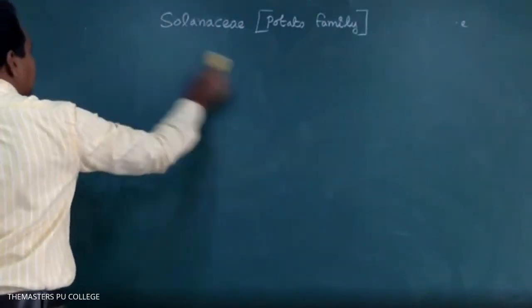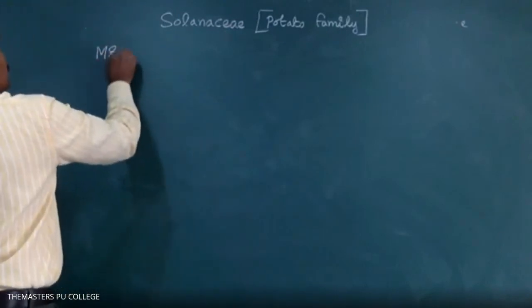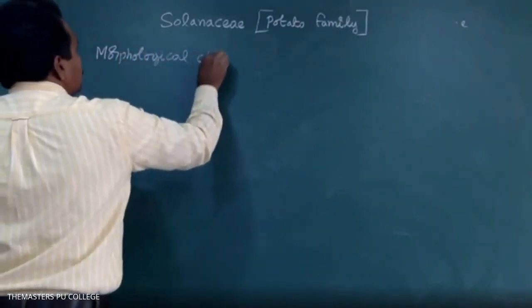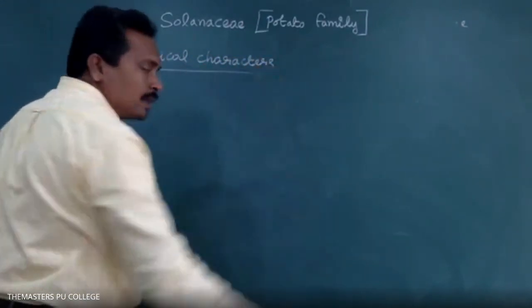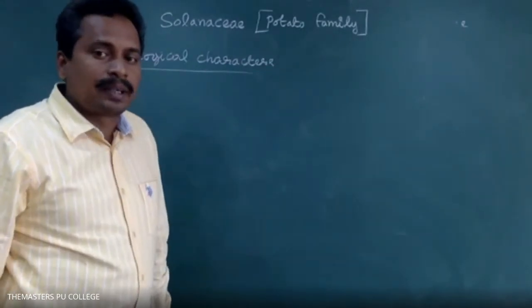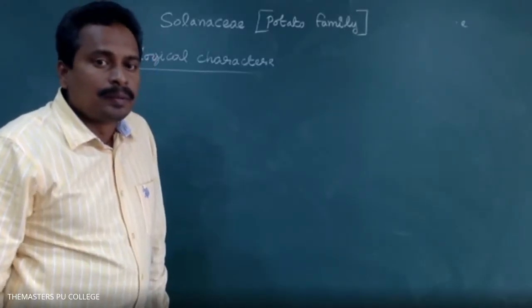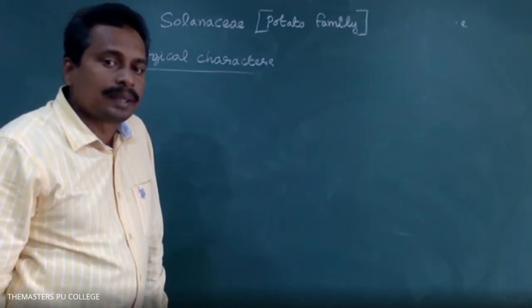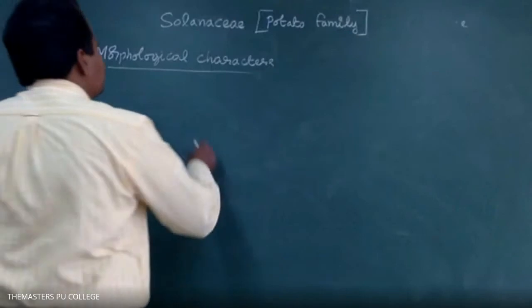The morphological characters of the Solanaceae family. The plant body starts with the root system. How many main parts are present in the sporophyte? Root, stem, and leaves. We start with the root system.